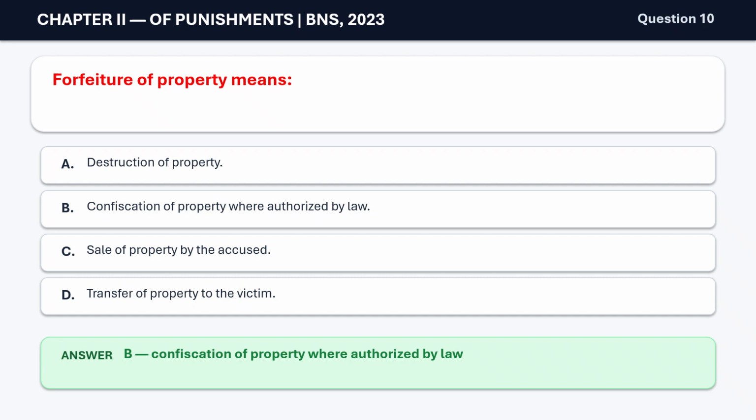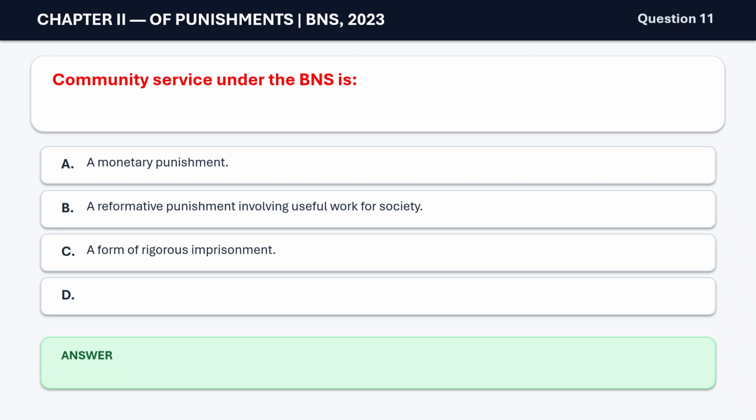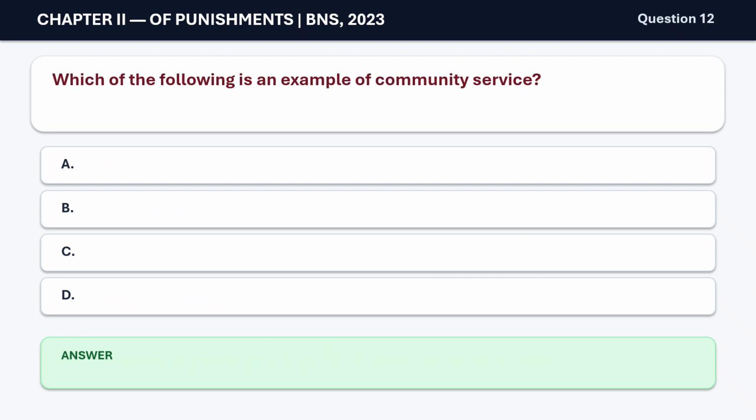Question 11. Community service under the BNS is A. A monetary punishment, B. A reformative punishment involving useful work for society, C. A form of rigorous imprisonment, D. A police punishment. The correct answer is B. A reformative punishment involving useful work for society. Question 12. Which of the following is an example of community service?